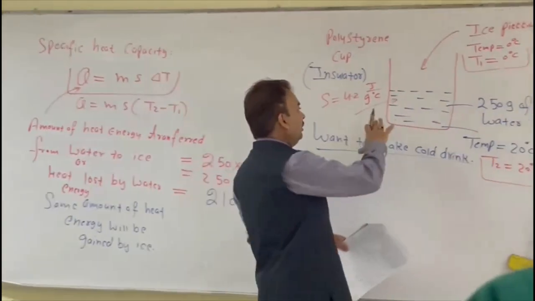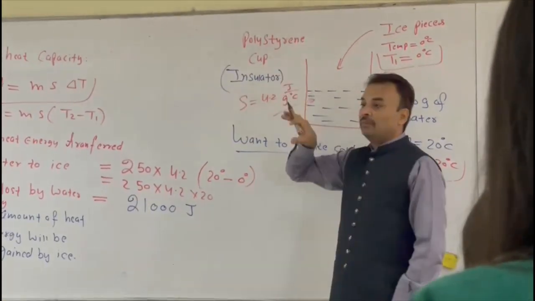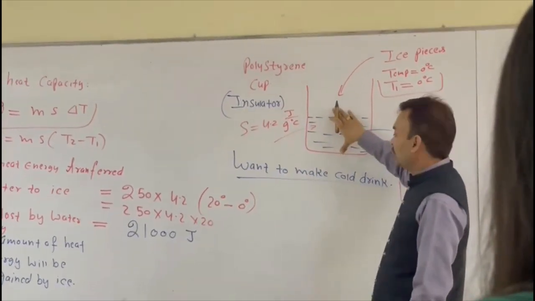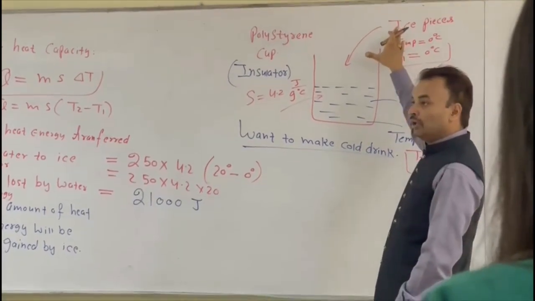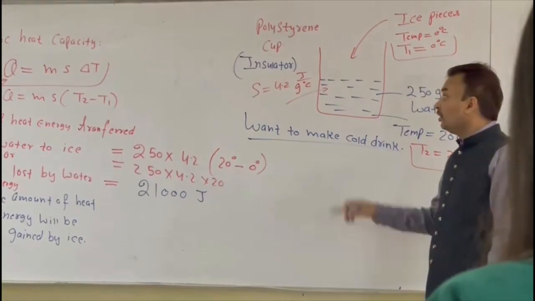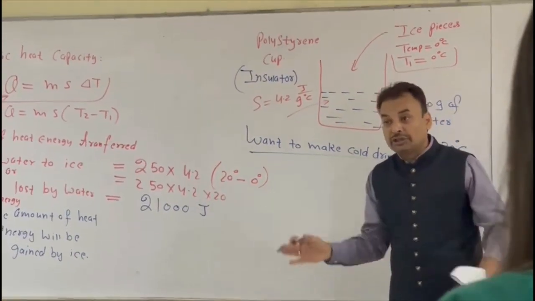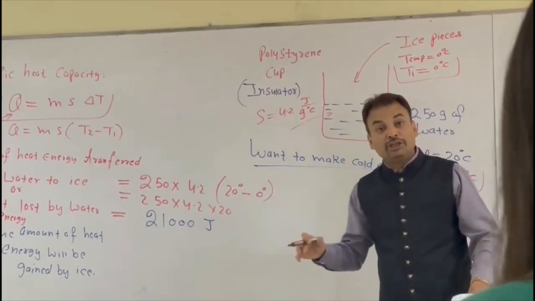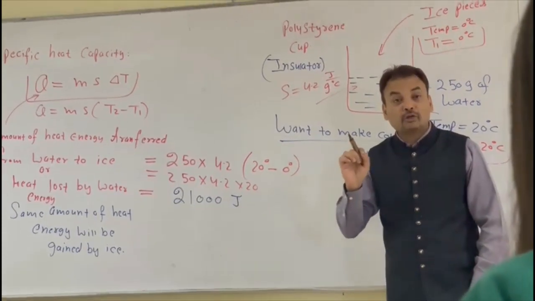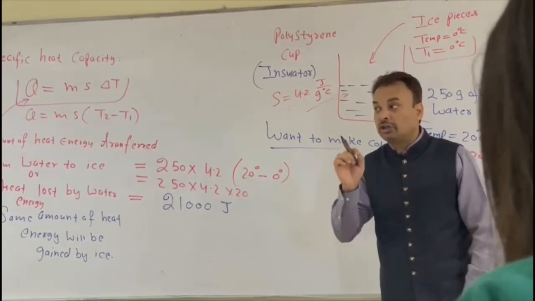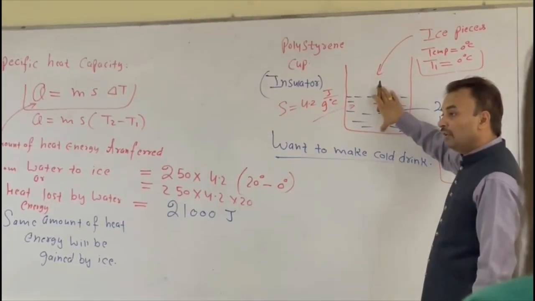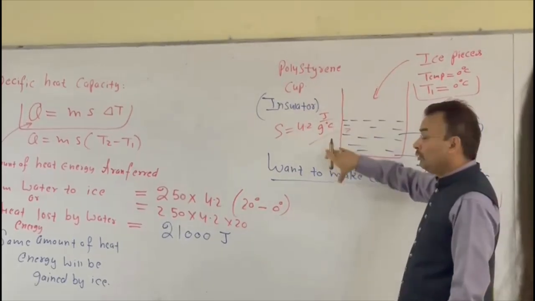Because of this polystyrene cup, that is an insulator. So it will not transfer any energy to the surrounding. The entire heat energy from the water will be given to the ice, right? But one more thing, an insulator, if it is not giving any heat energy to the surrounding, can itself absorb. The material of the polystyrene cup can absorb. But it is also given that even the polystyrene is not absorbing any heat, right? So whatever heat energy is given by the water, that is given to the ice, not to the polystyrene cup.